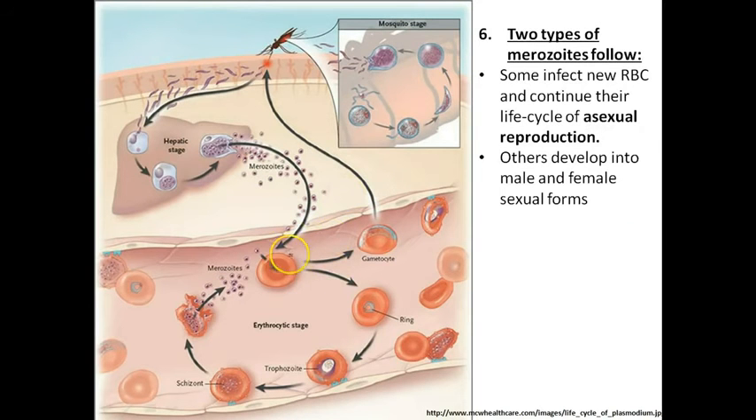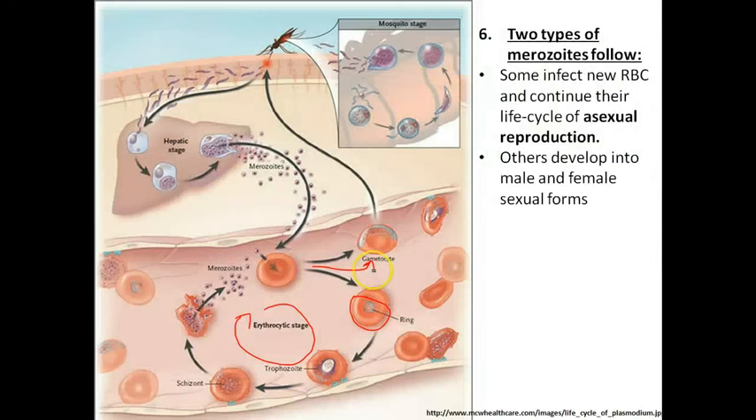We can go through several rounds of this. So as these merozoites grow, they can form the ring stage. They'll go back to trophozoites. So you can go through several rounds of this type of reproduction. However, some of these merozoites will form specialized cells, the gametocytes. Some of these gametocytes will be the female form, and others will be the male form.